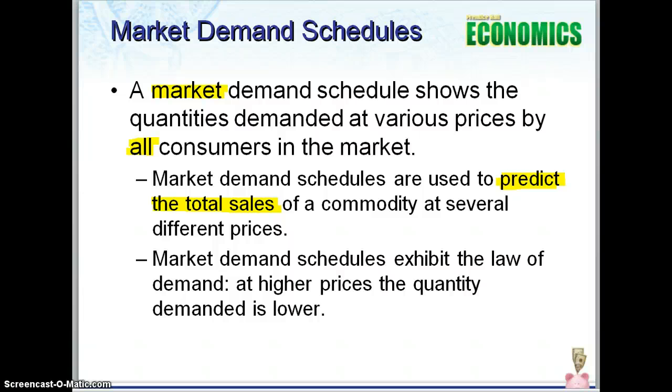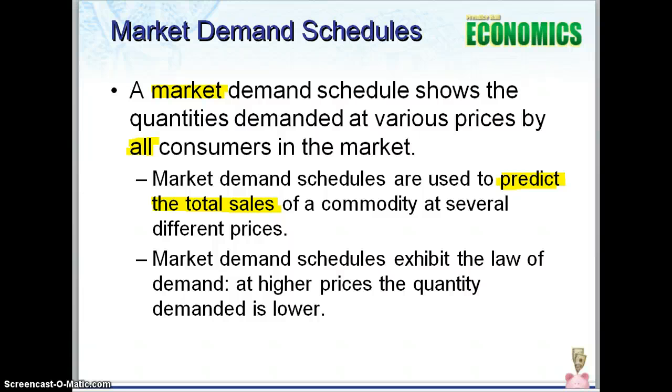Now a market demand schedule is the exact same idea as a demand schedule, but only this time you're looking at how much all consumers in a market would demand at various prices. So instead of just me personally asking each individual how much would be demanded at $1, $2, $3, now I would have to factor in how much anybody who would be willing to buy that product would buy at each various price.